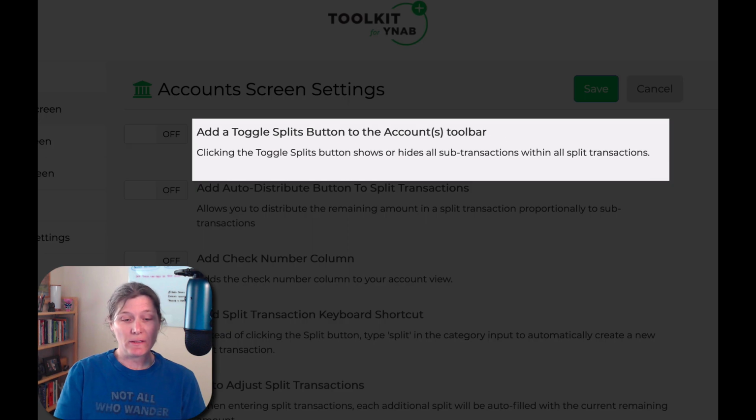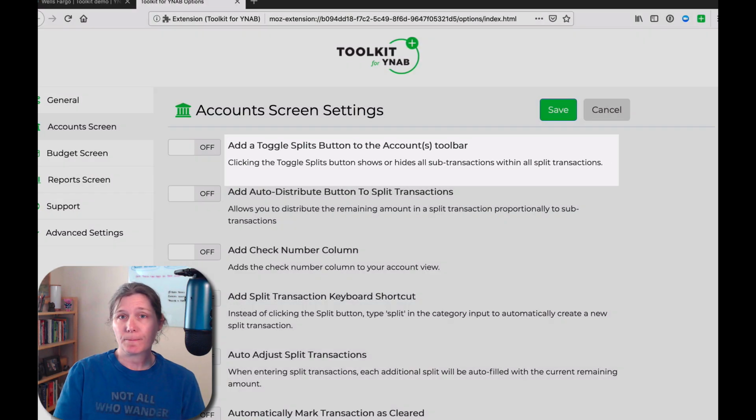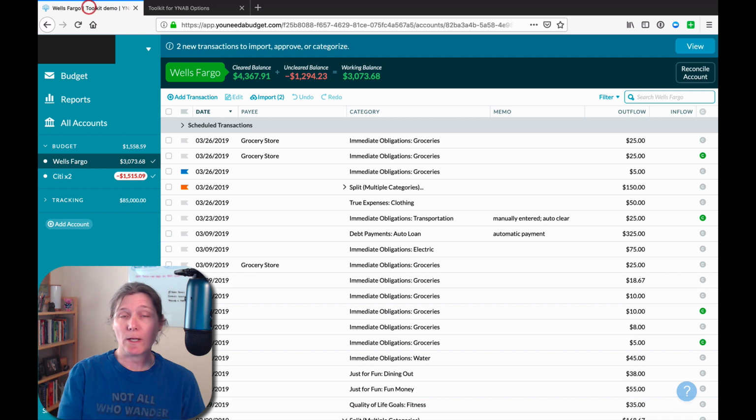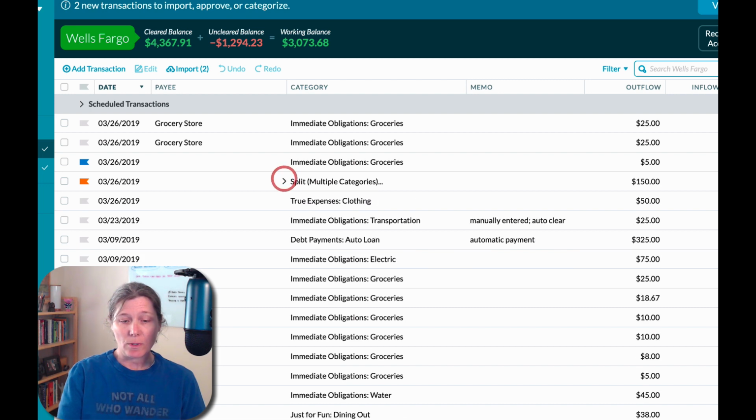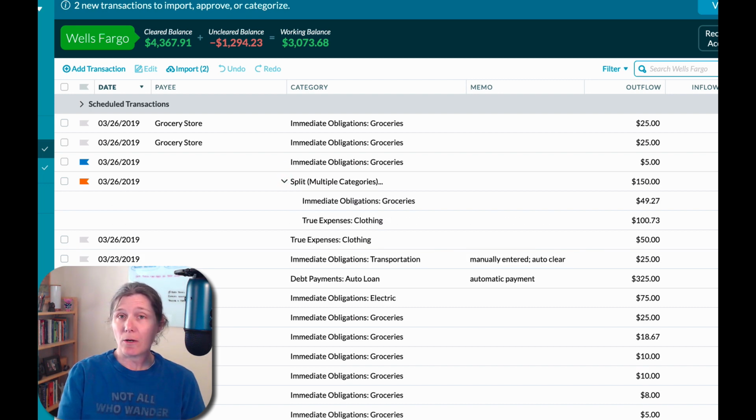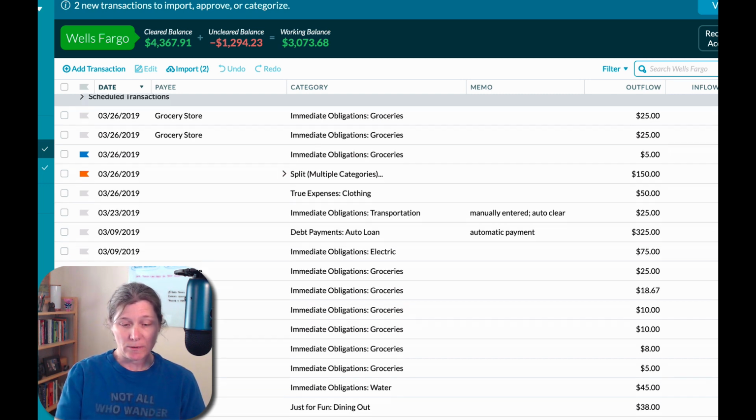Okay, so the first setting that we're looking at is add a toggle splits button to the account toolbar. And let's look first at what YNAB looks like without that setting turned on. Split transactions are transactions where you made one purchase, but you're splitting it among 2 or more categories. And YNAB recently updated their software so that they added this little caret next to a split transaction. So on each individual split, you can open the caret to see the individual line items, or you can close it to save space.